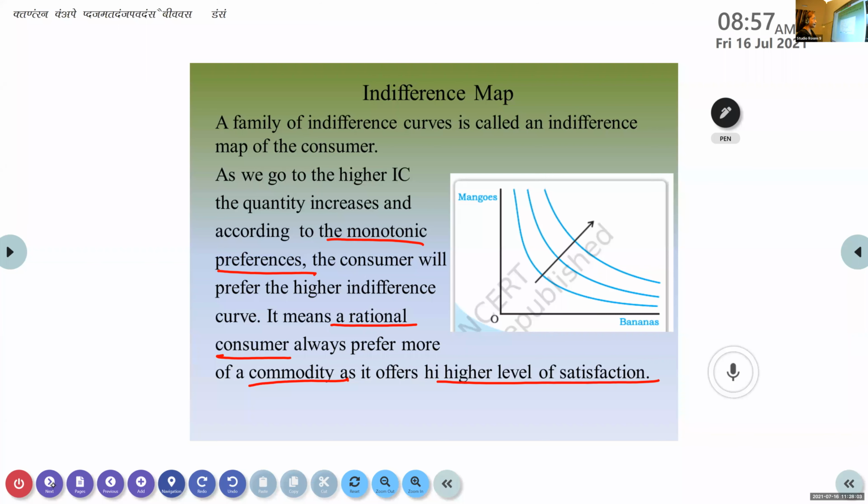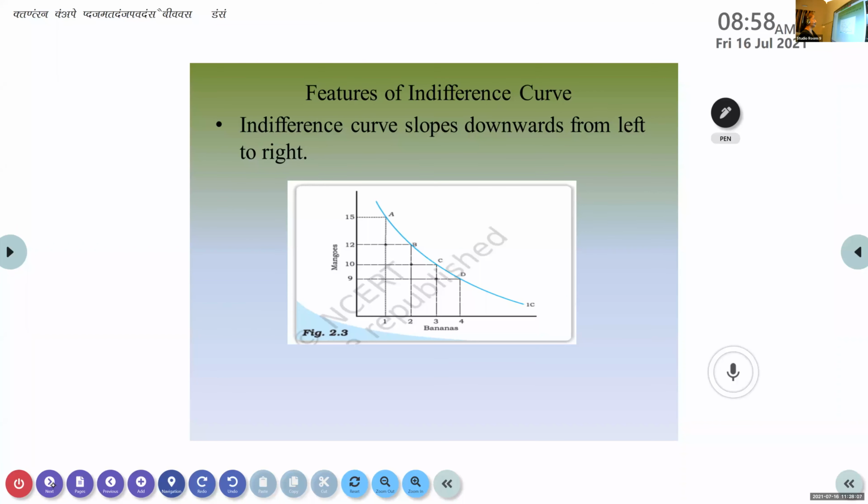features of indifference curve. Few features they have given. The first feature is that indifference curves always slope downwards from left to right. We are talking about normal commodities and not about perfect commodities.